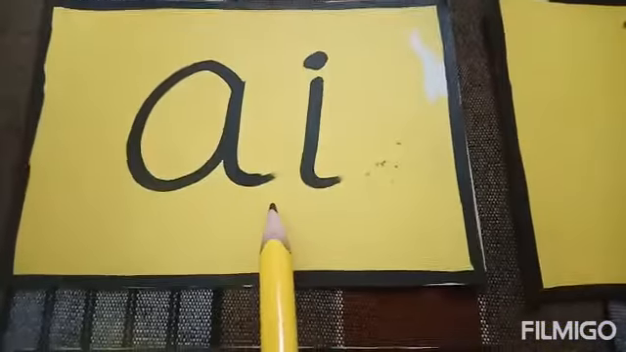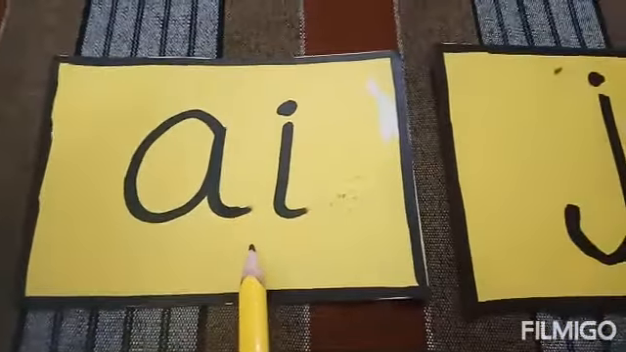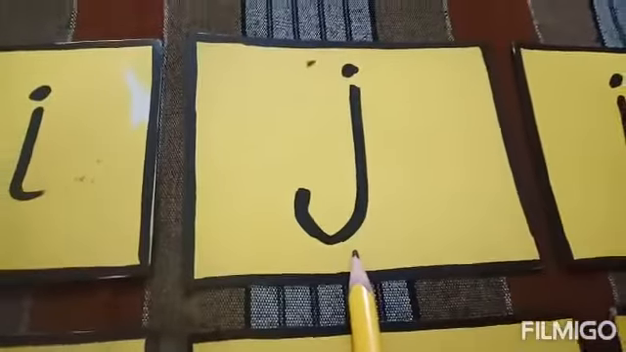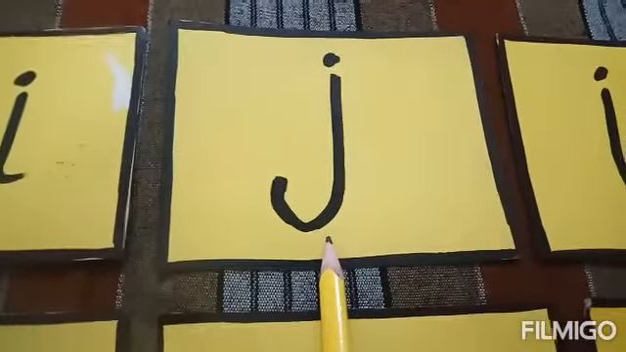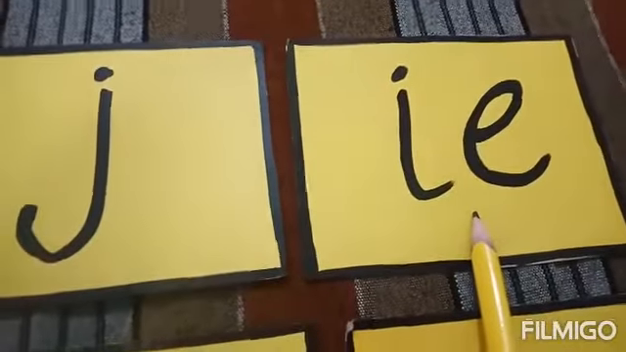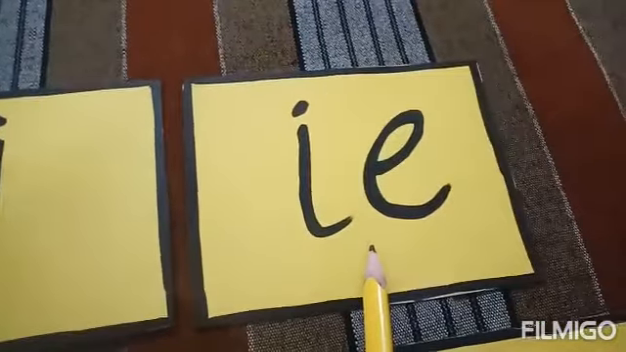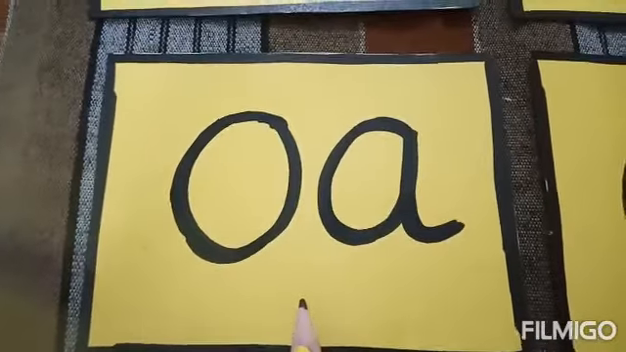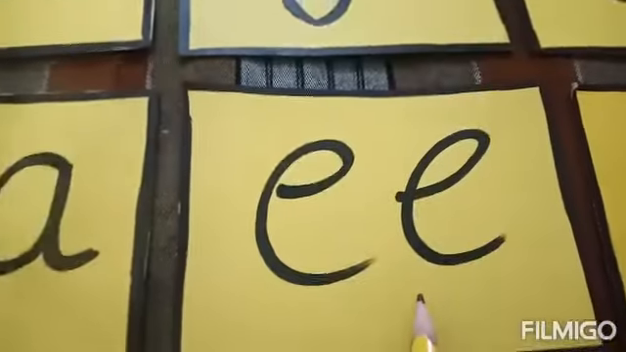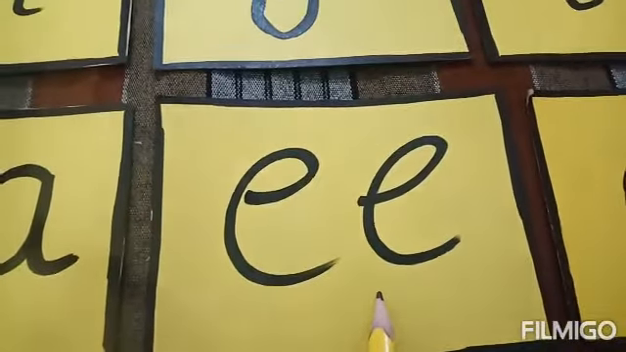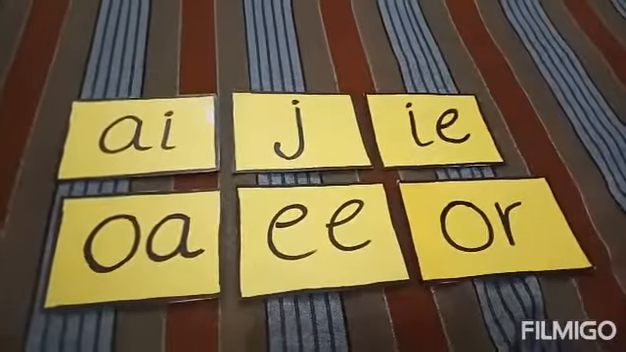Which sound is this? A. Which sound is this? J. J. Which sound is this? I. And which sound is this? O. O. Which sound is this? E. E. And which sound is this? R. R. E. R. Well done, children.